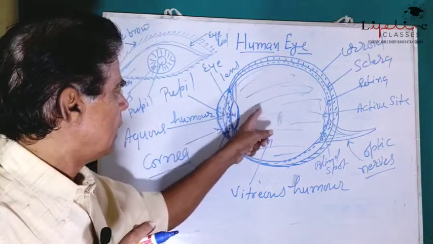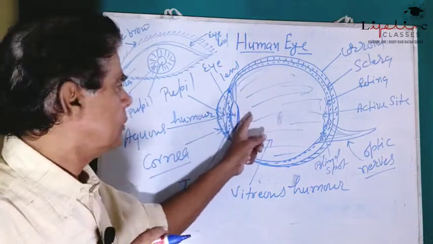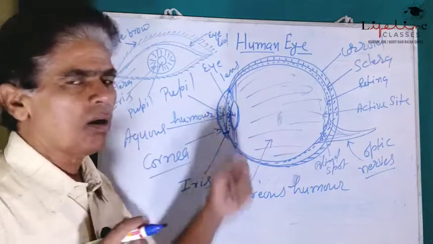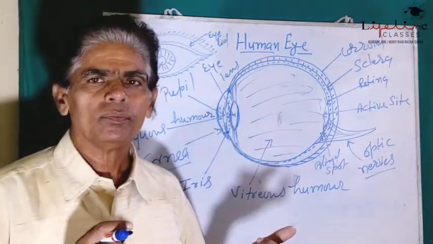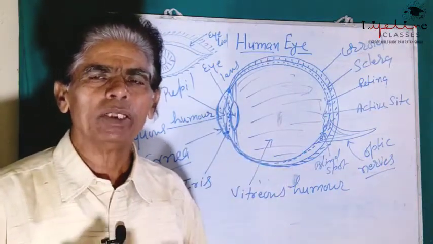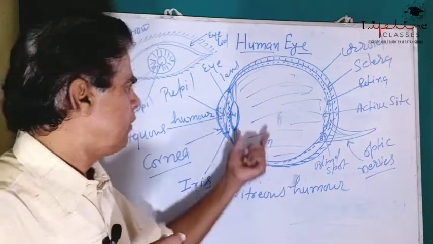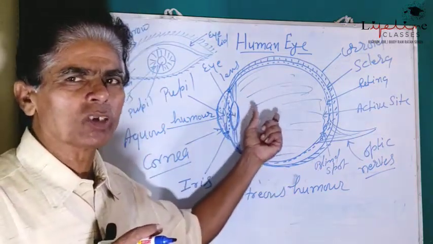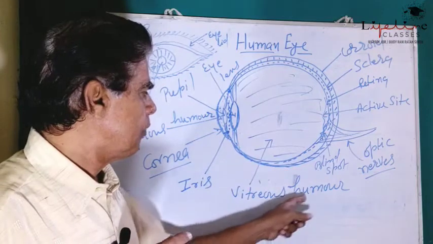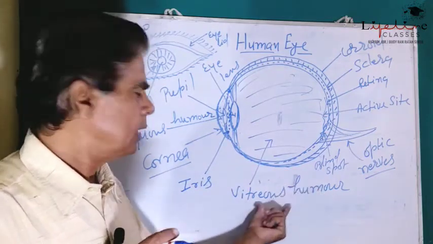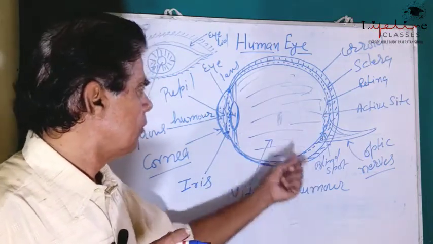Now, behind this eye lens, there is a bulk of the eyeball which is filled with a viscous, transparent liquid known as vitreous humor.